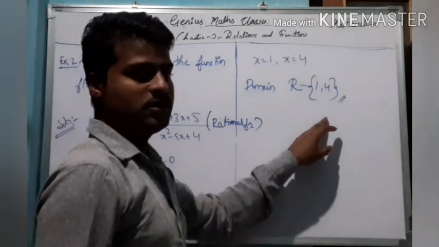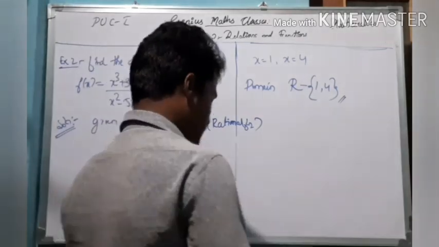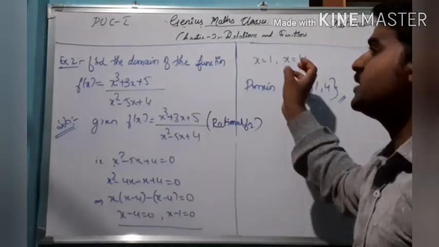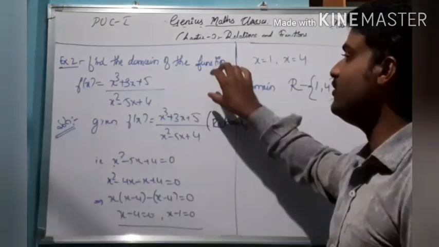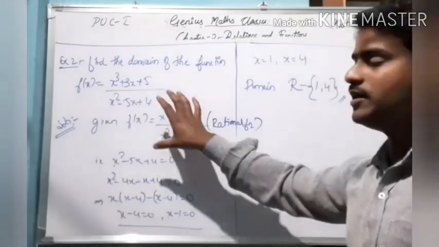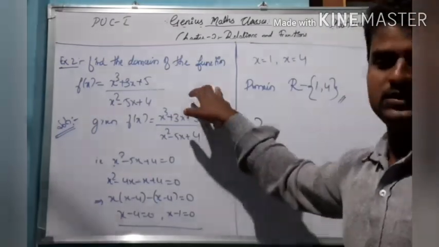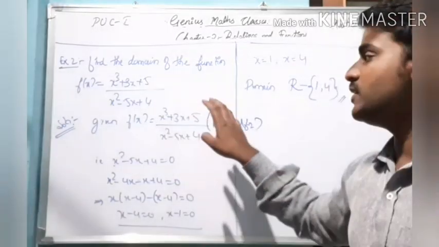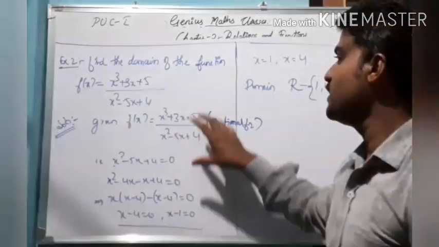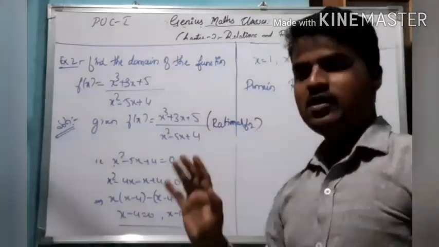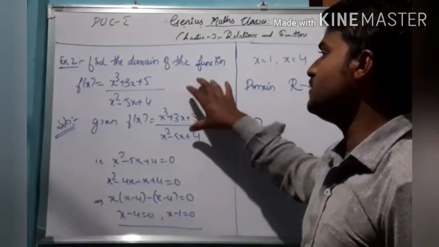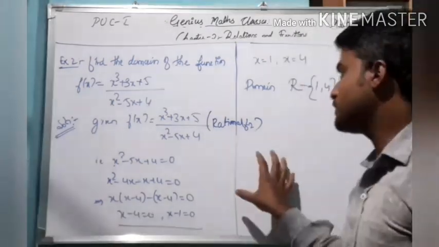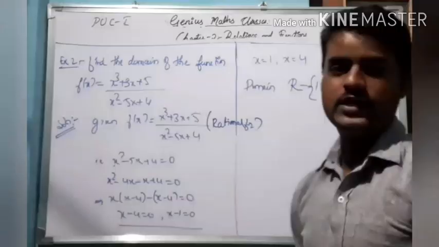Okay, and this completes the chapter also. In this chapter, we have discussed the introduction and the Cartesian product of sets. Using the Cartesian product of sets, I have defined relations. Using the relations, I have constructed functions. Using that function, I have defined some kinds of functions as well as their graphs. And I have also discussed the algebra of functions and some important problems. So this concludes the chapter on relations and functions. Thank you so much.